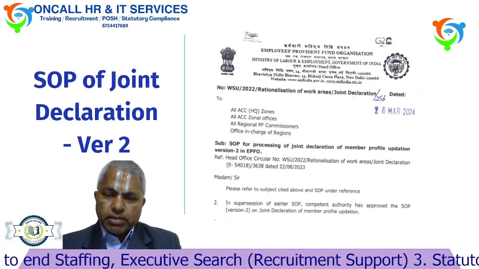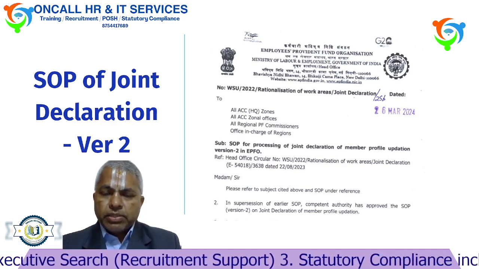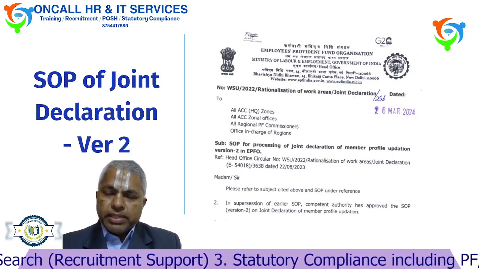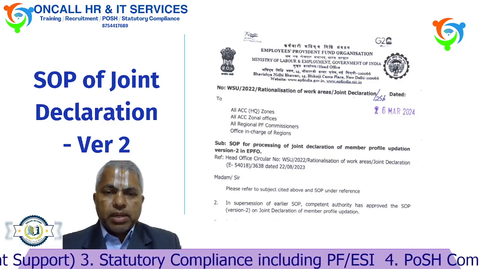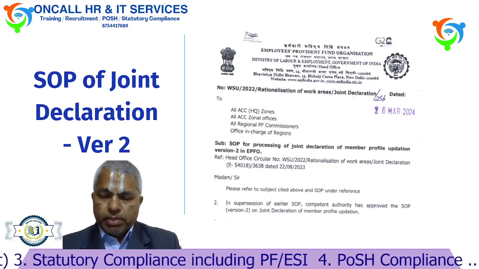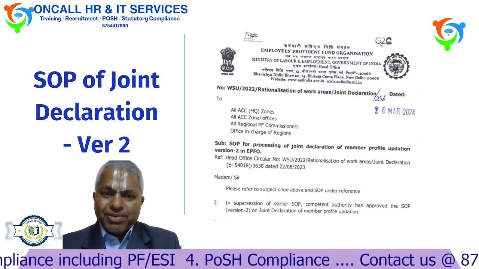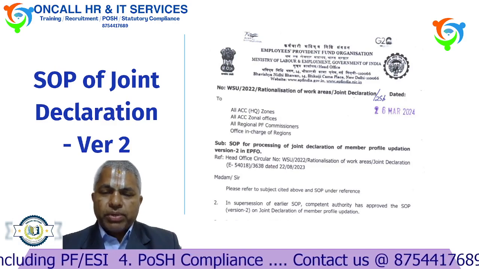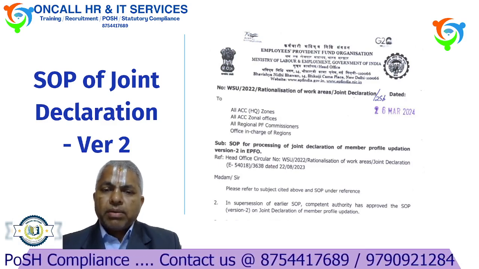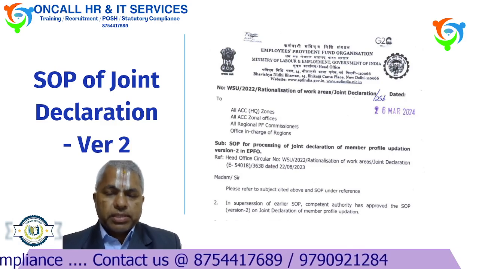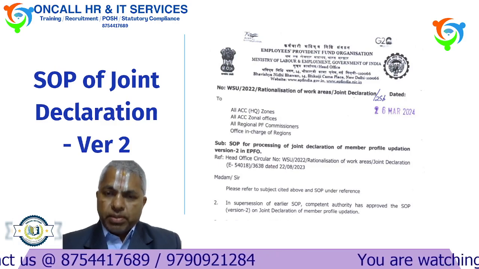The next information, also from EPFO, is the joint declaration. Earlier itself they had given the SOP for joint declaration. When we need to change any personal information in EPFO, we have to produce some documents along with the joint declaration. Employer and employee have to apply. Earlier there was vagueness about what documents to be produced. Now through this SOP, EPFO has given very clear information on what documents are to be submitted for which problems, for what corrections we are asking. Very good information. The same details you can download from the link given in the description box.